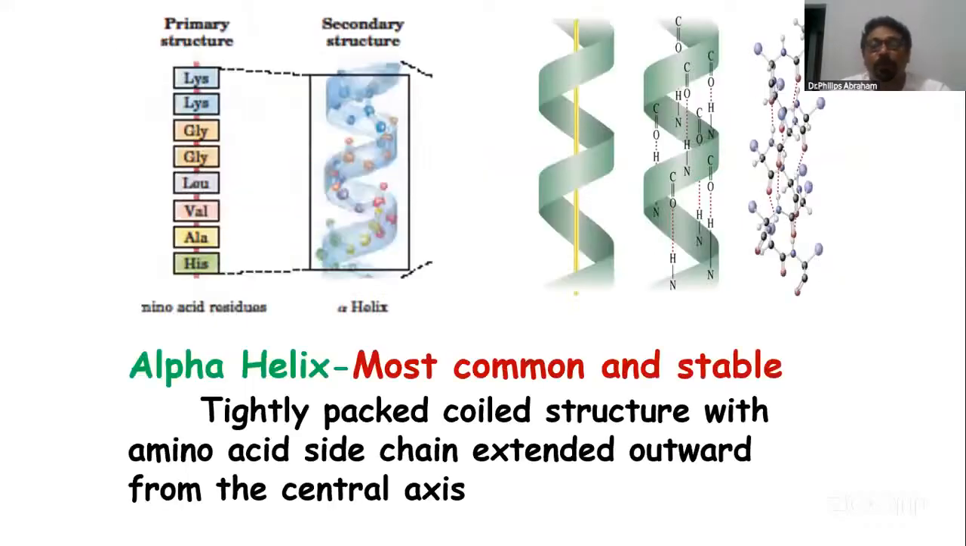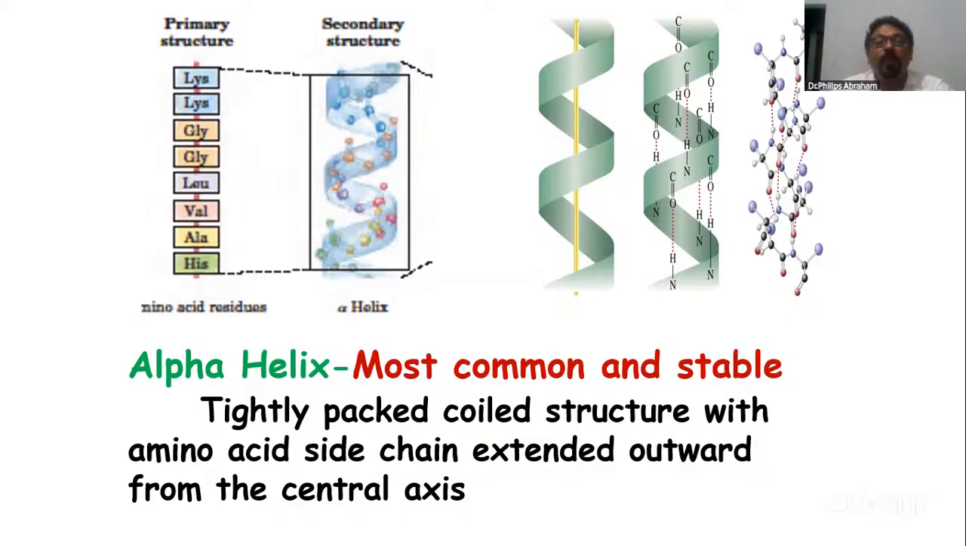We'll go through each. Alpha helix, I'll just try to have a comparison. Alpha helix, you know, is a coiled structure. Because of coiling, it will be tightly packed. And in this coiled structure, the side chains of the amino acids extend outwards, not to the center.